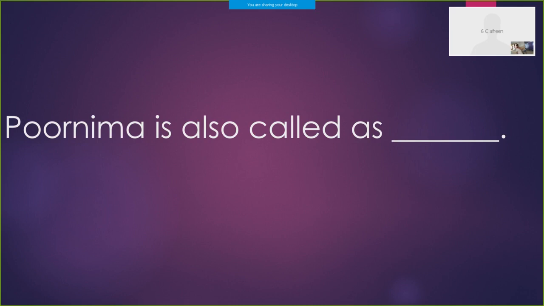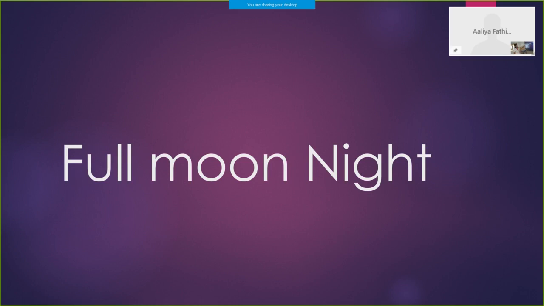Purnima is also called as dash. Who said the answer? Please mention your name. Okay, Alia. Give chance to others. Yeah, full moon night, okay?